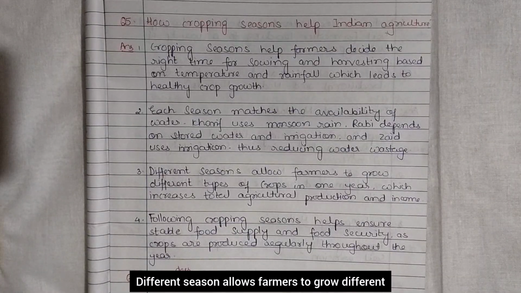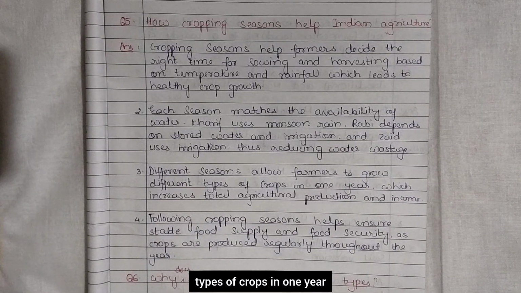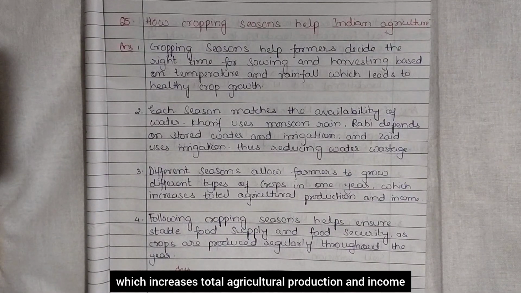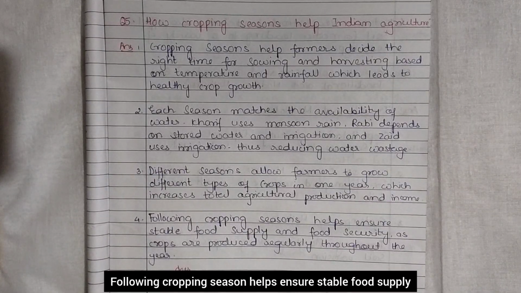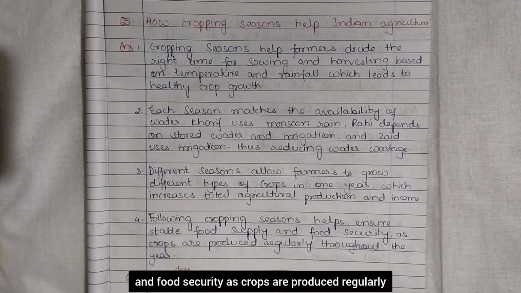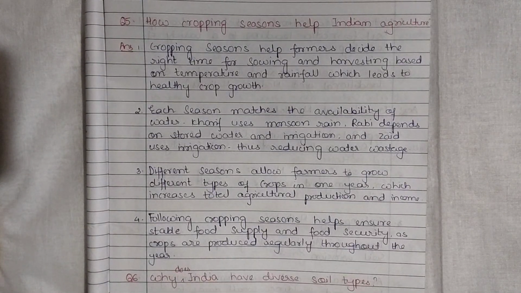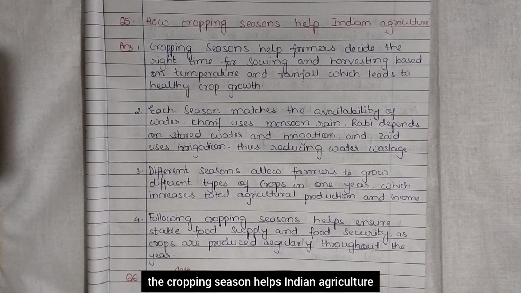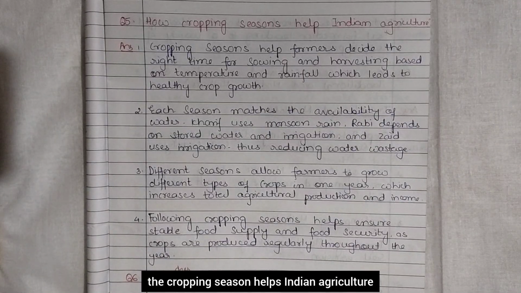Different season allows farmers to grow different types of crops in one year, which increases total agricultural production and income. Following cropping season help ensure stable food supply and food security as crops are produced regularly throughout the year. Okay, so in this way, the cropping season help Indian agriculture.